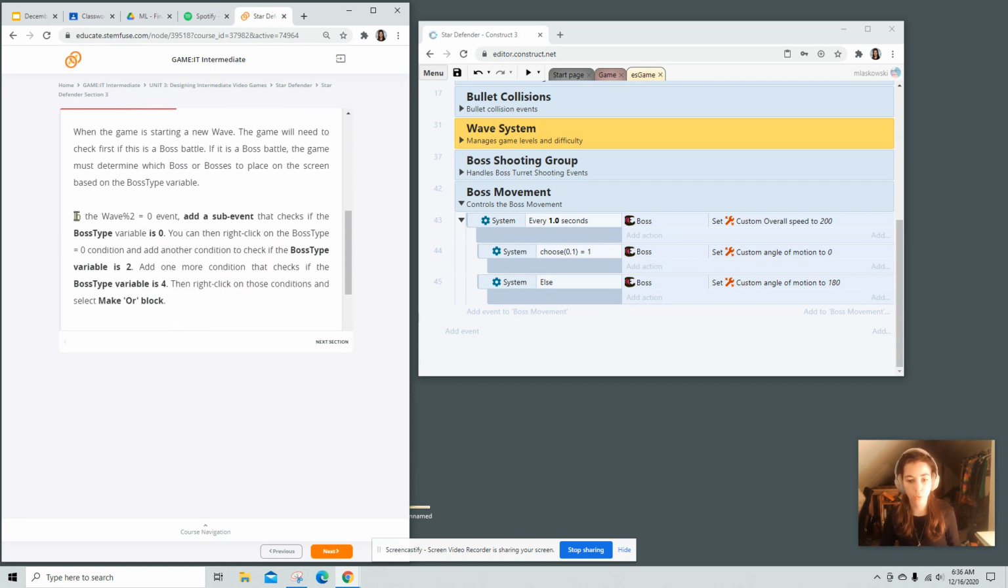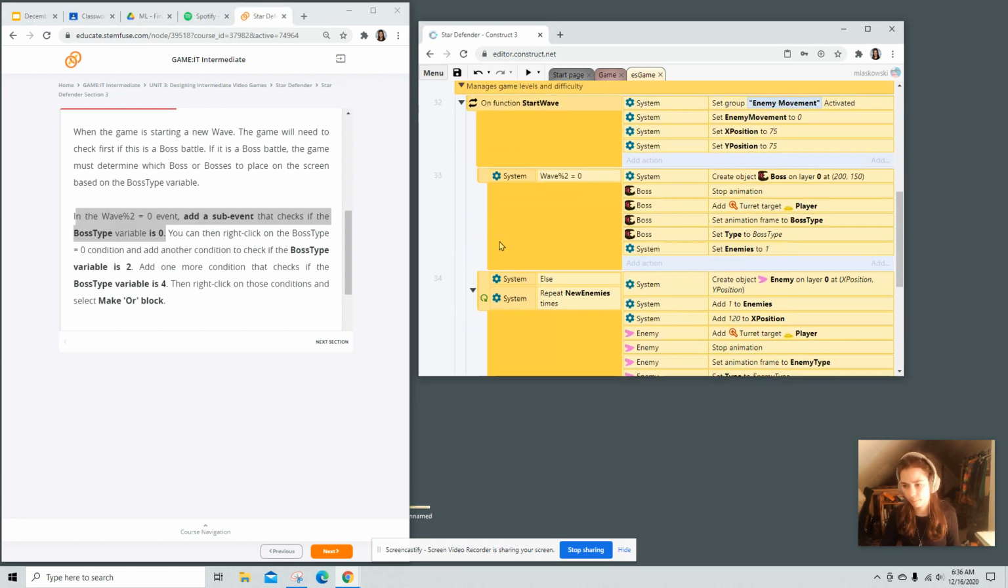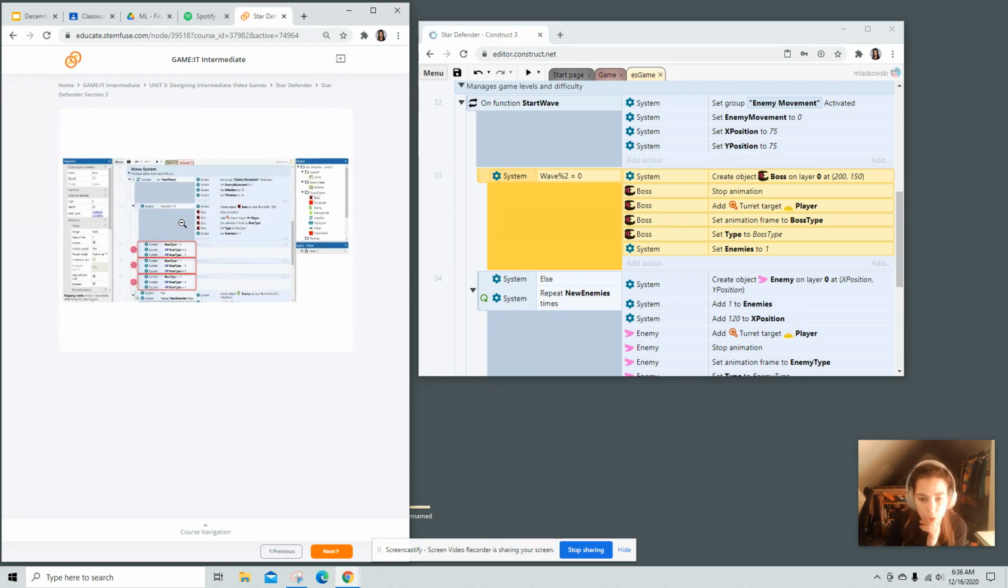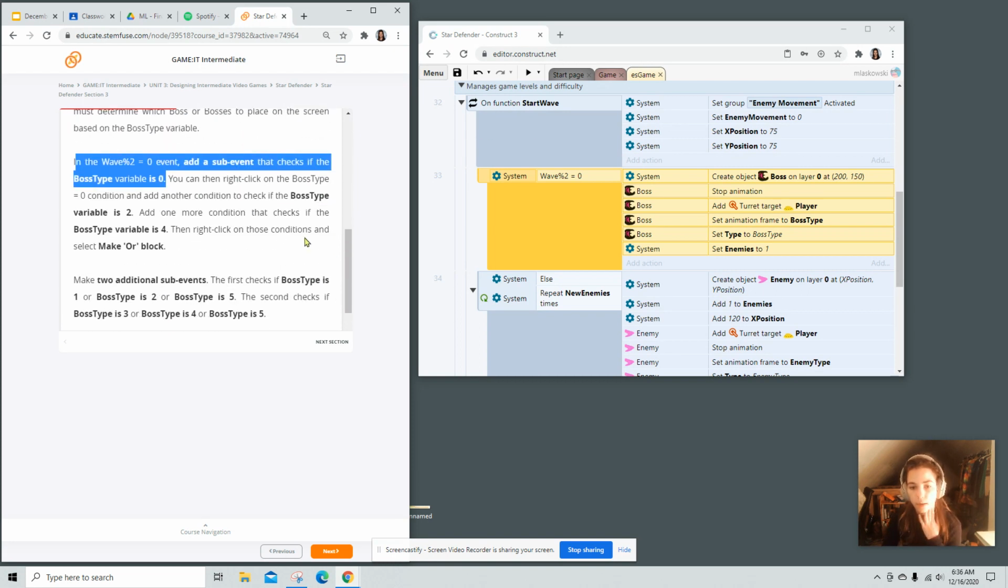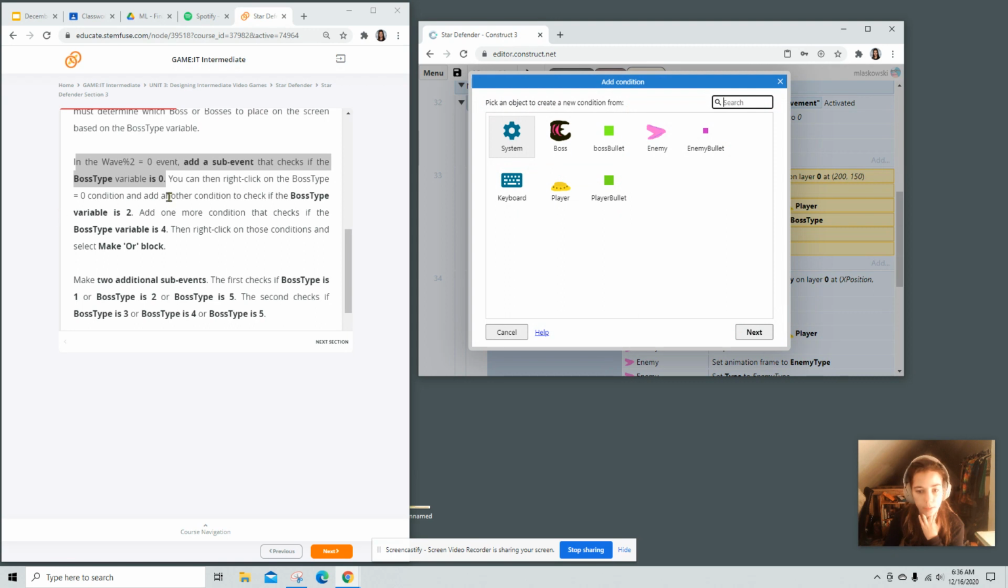So in your wave divide or modulus 2 equals 0 event, add a sub event that checks if the boss type is 0. So I'm going to close this up, and I believe we're in the wave system. Yep, here we go. So we're looking at this area right here, and we're going to add a sub event. Okay, good. So right click, add sub event, and we're going to check if the boss type variable is 0.